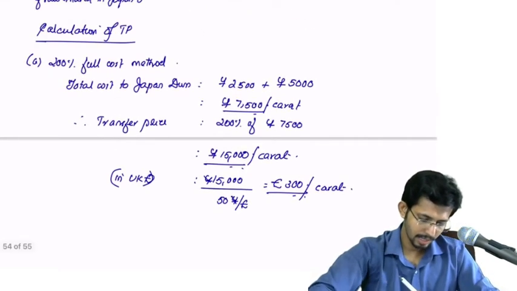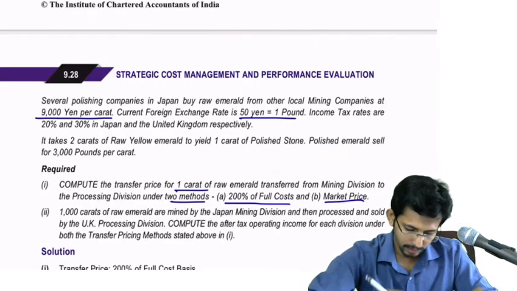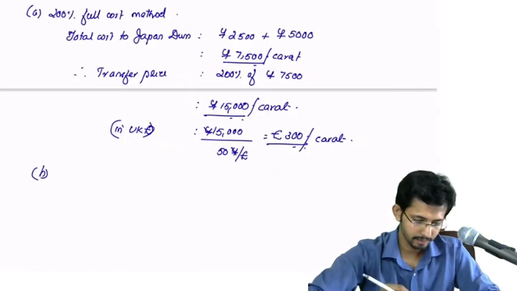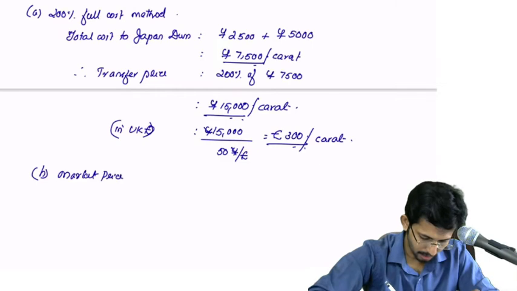Now this is at 200% of full cost method. Now there is one more method that is asked, which is that market price. Market price.